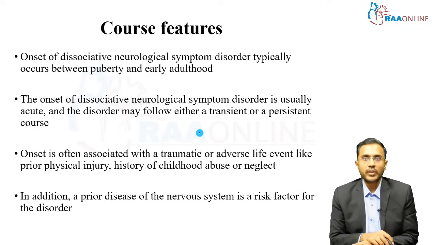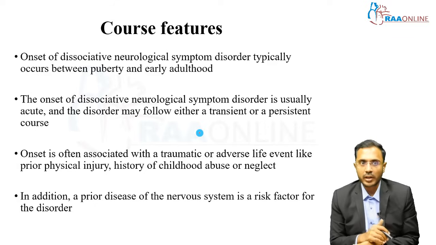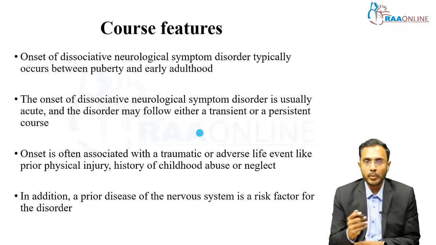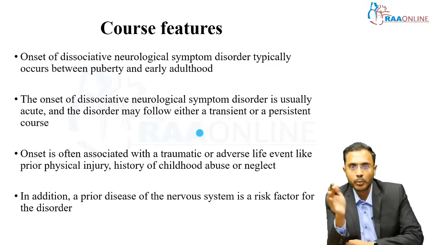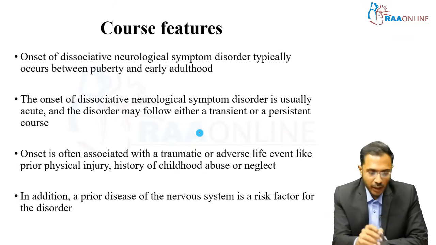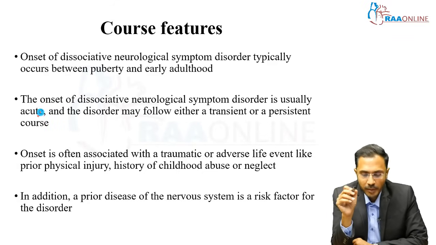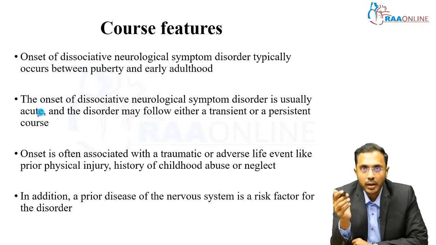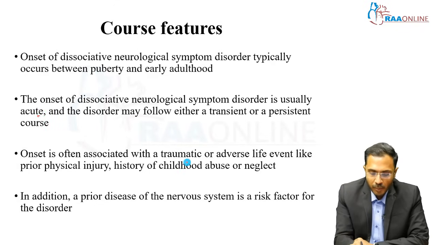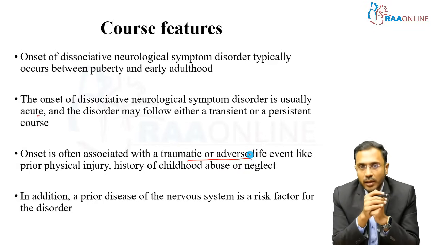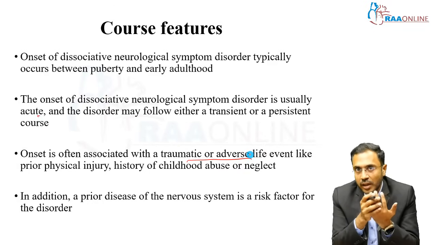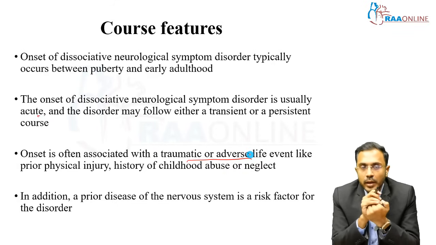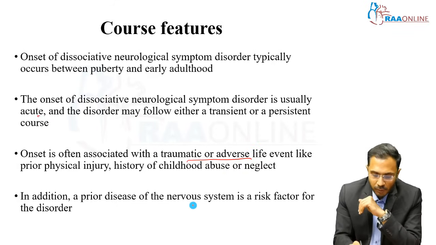Okay, what are the course features of these dissociative neurological disorders? Okay, onset of neurological symptoms typically occurs between puberty and early adulthood, like 12 to 20 years, and is usually very acute. And the disorder may follow either a transient or persistent course, depending on the etiology or nature of the stress. And onset is usually associated with a traumatic or adverse life event like physical injury or child abuse or child neglect. In addition, usually a prior disease of the nervous system will be there.